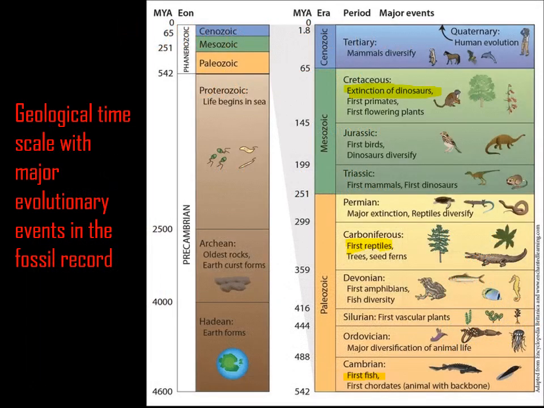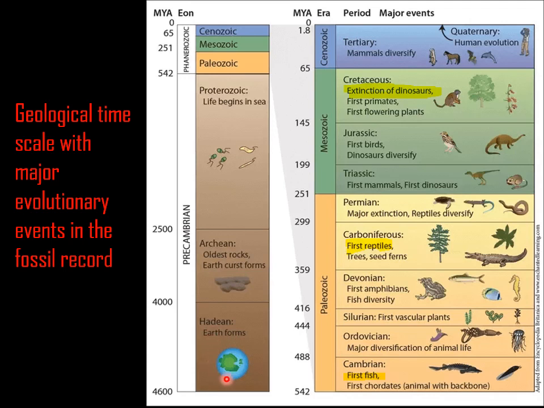Now, the geological time scale with major evolutionary events in the fossil record. We have seen the geological time scale with eon, era, period, and epoch. Now we have to see the fossil record in those particular ages. So we will start from here. These are the eons, Precambrian and Phanerozoic. The Precambrian eon contains three basic layers or sections, that is Hadean, Archean and Proterozoic.